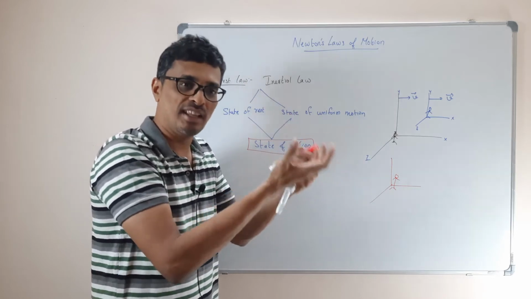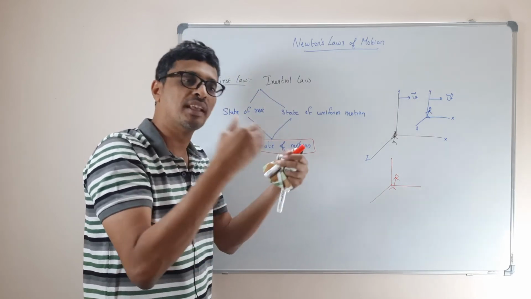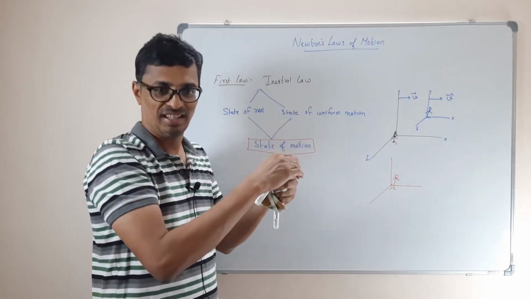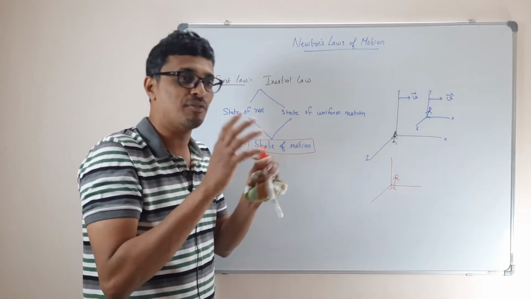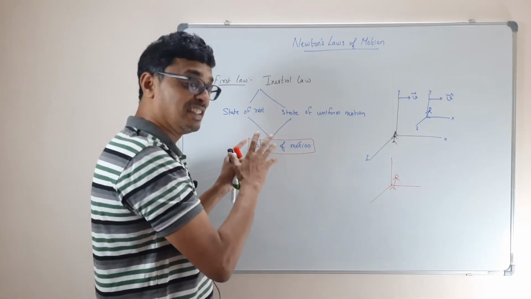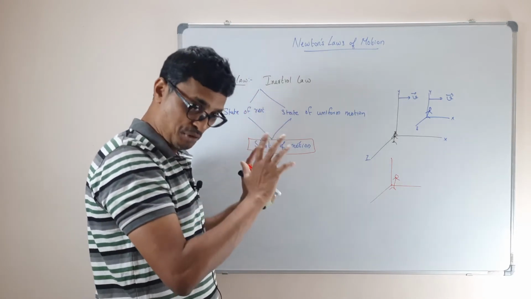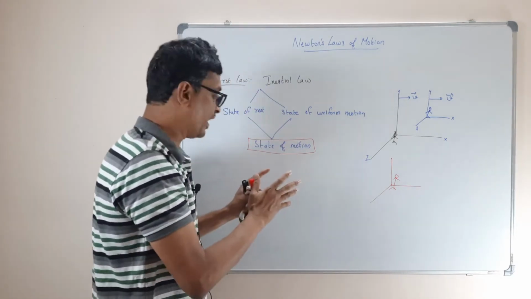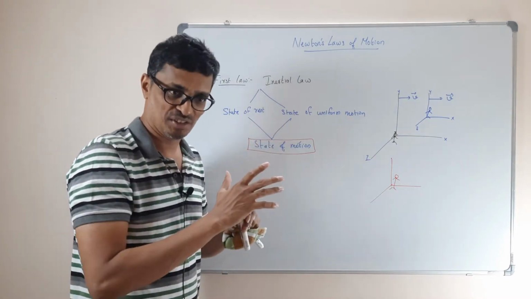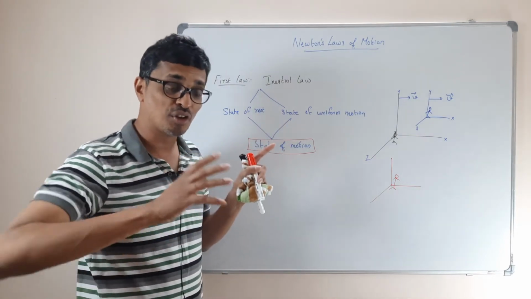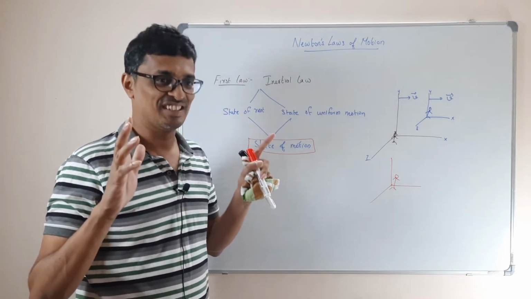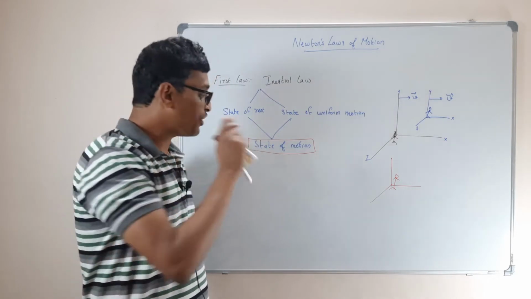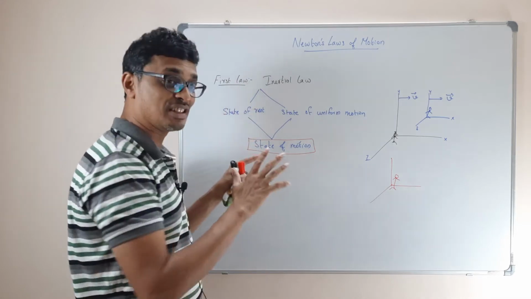Or if a body is at rest, how much force should I give to give it a uniform motion? He has not given the value of force. What he says is there is an entity named force which is required to change the state of motion. This type of law is what you call qualitative. You are not giving the exact formula. Newton's first law is qualitative.